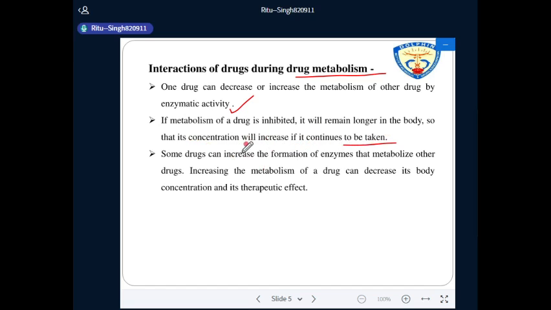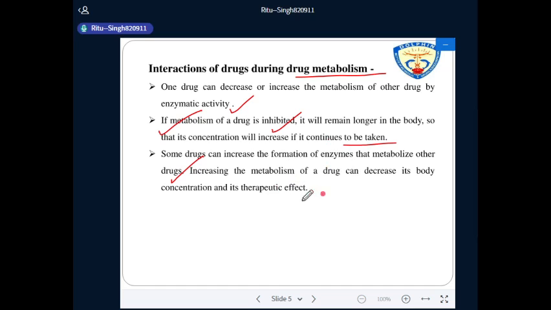Okay, clear? When one drug increases the enzymatic activity of another drug, and some other drugs can increase the formation of enzymes that metabolize other drugs, increasing the metabolism of a drug can decrease its body concentration and its therapeutic effect. So one drug can increase metabolism of another drug, leading to decreased effect of the other drug.